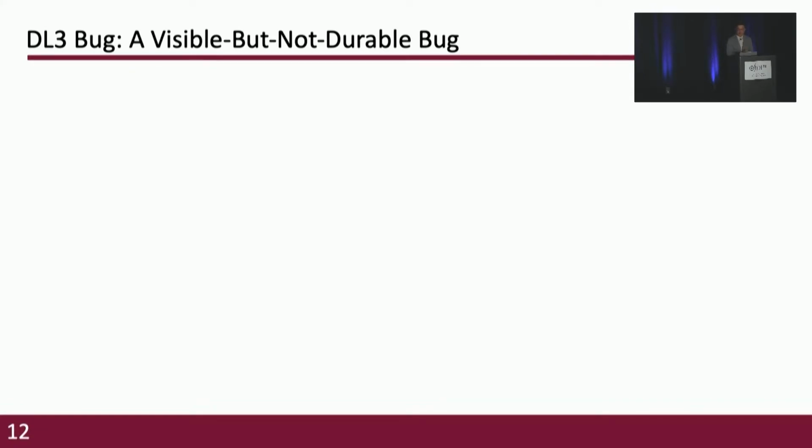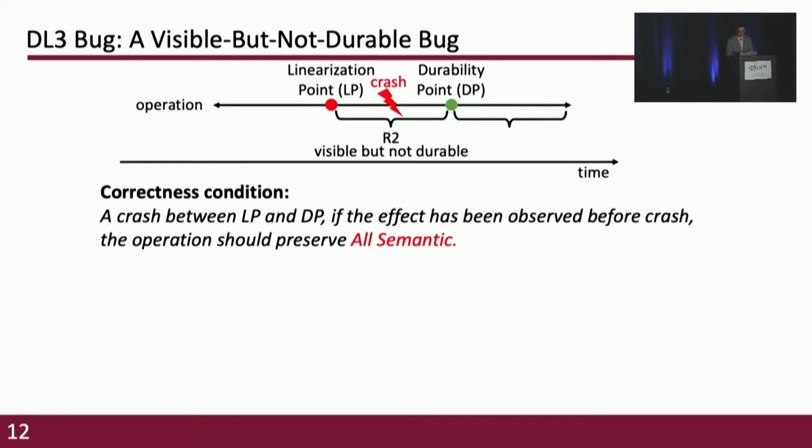And the 3rd bug pattern is the visible but not durable bug, and we will call it the DL3 bug for short. Under durable linearizability, if a crash occurs between the linearization point and the durability point, and if the effect of the crashing operation has already been observed before the crash, the operation should preserve all semantics.